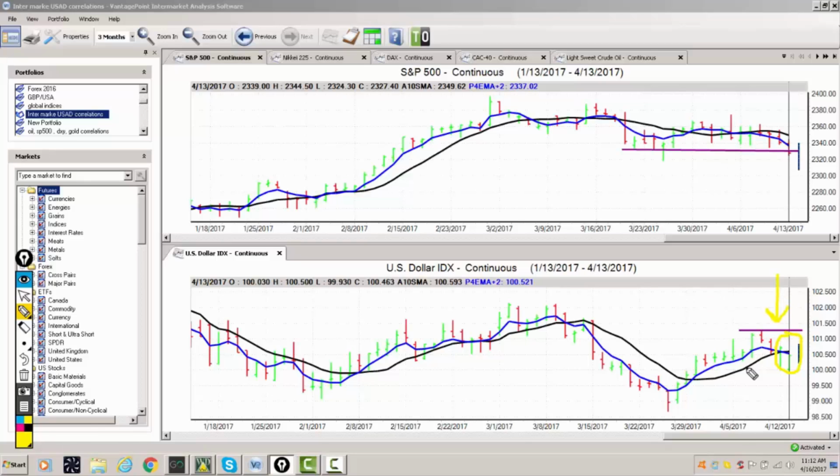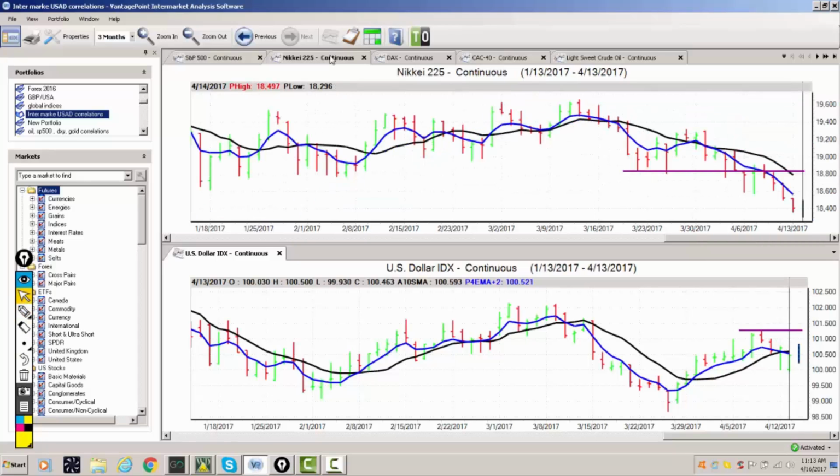We can see that there is a very, very strong intermarket correlation between the equity markets, specifically the S&P, the Nikkei, the DAX, and so on, the global indices to the dollar index. So as the S&P 500 moves lower, we can assess here that essentially the dollar index is moving lower also. Now we can see this very clearly in the Nikkei 225. As the Nikkei moves lower, the dollar index starts to lose its strength.